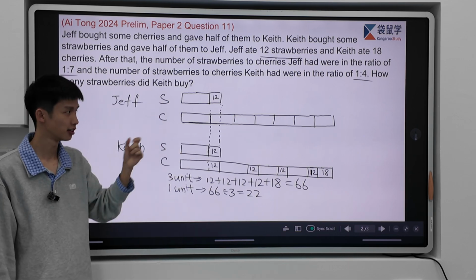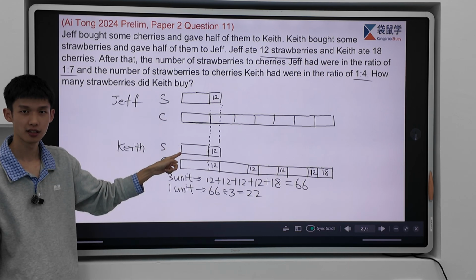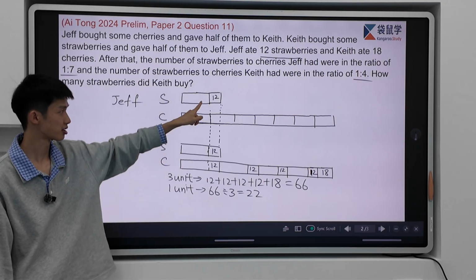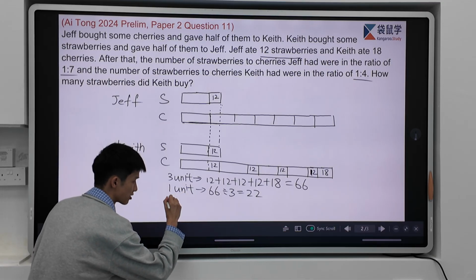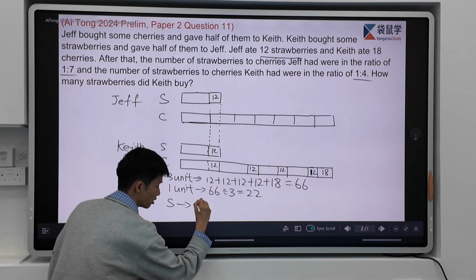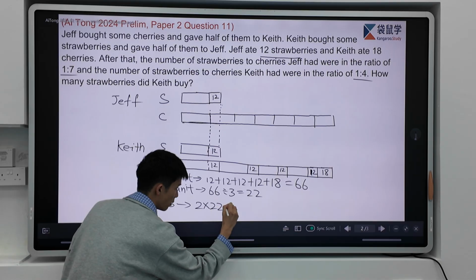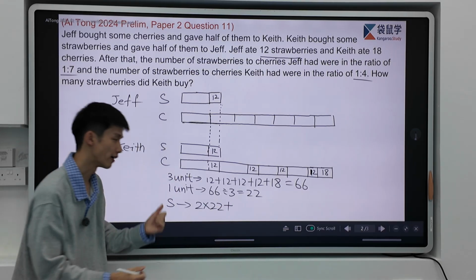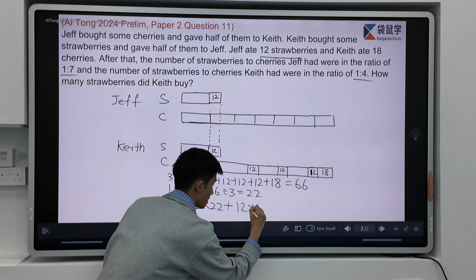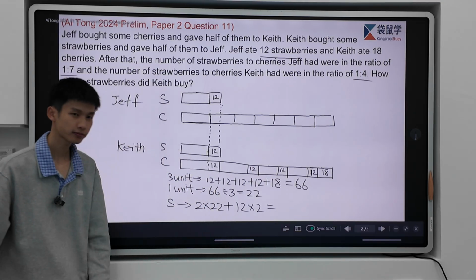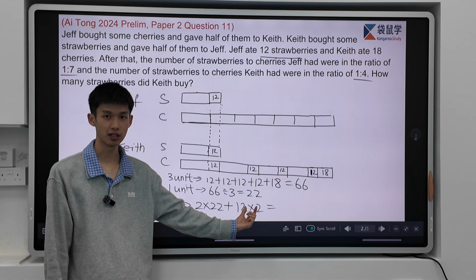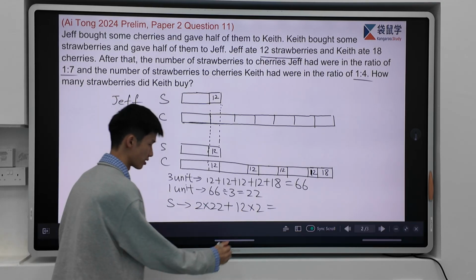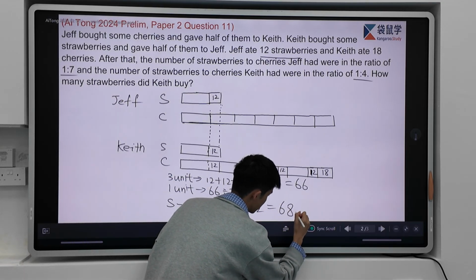Now how many units we have for all the strawberries? Yeah, 2 units and also how much? 24. So the total Kiss strawberries will be equal to 2 units, 2 times 22 plus another 12 and another 12. 12 times 2 and give us equals to how much? We have 44 plus 24. We get equals to 68. So the answer will be 68.